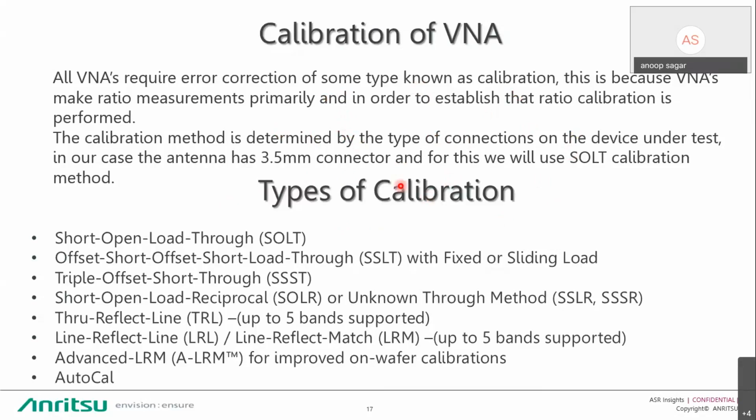There are many types of calibration available, based on your application or DUT. For coaxial devices, and an antenna is a coaxial device, we generally do short open load through calibration, or SOLT calibration. There are also many other types of calibration available, like SSLT for waveguide calibration, then triple short through, then SOLR, TRL, LRL. The TRL and LRL calibrations are for on-wafer characterization.